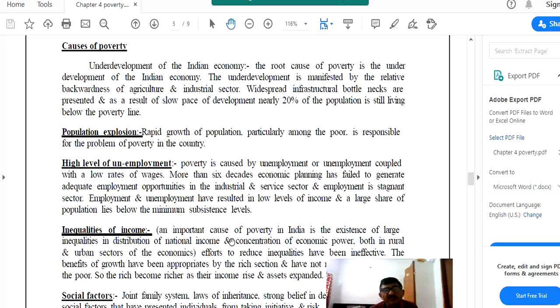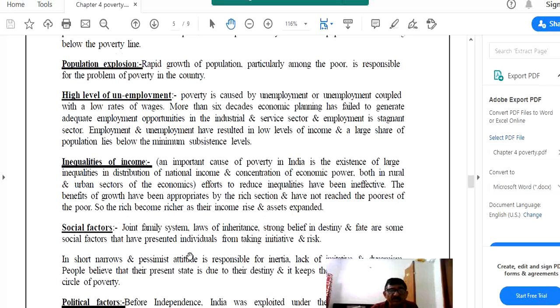No doubt we are making efforts to reduce this inequality, and basically these efforts include a progressive taxation system, which means we should put more tax on the rich people and less tax on the poor people. But despite several efforts, there is inequality in the distribution of income and wealth in India. The benefits of growth have been appropriated by the rich section and have not reached the poorest of the poor. So the rich become richer as their income rises and assets expand.